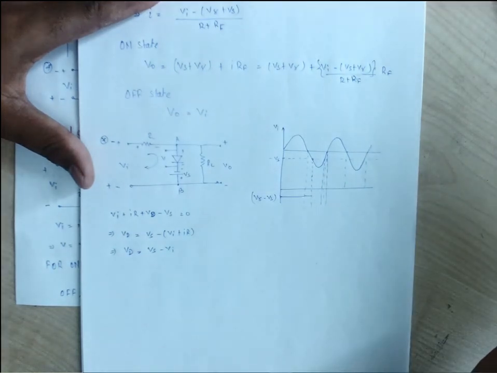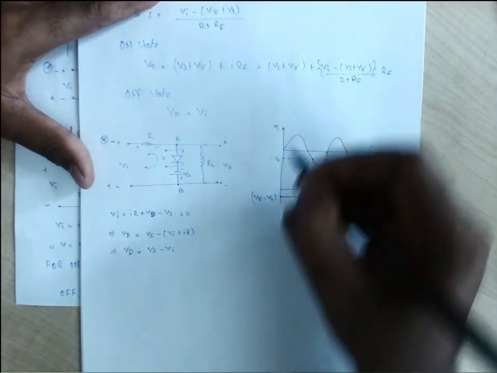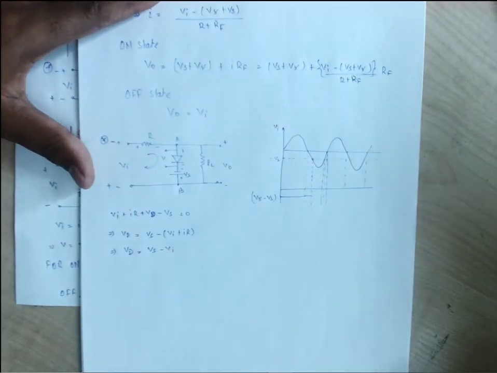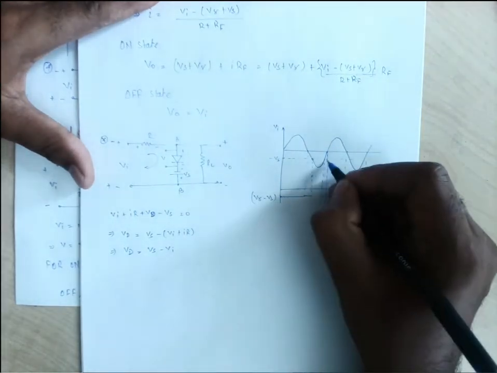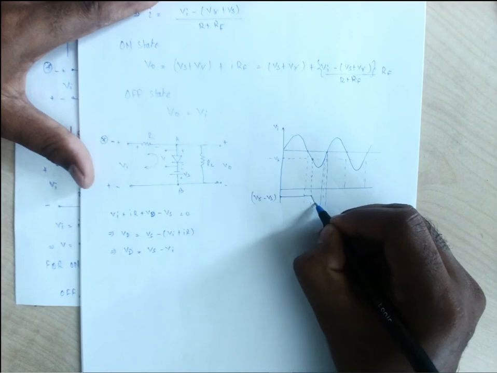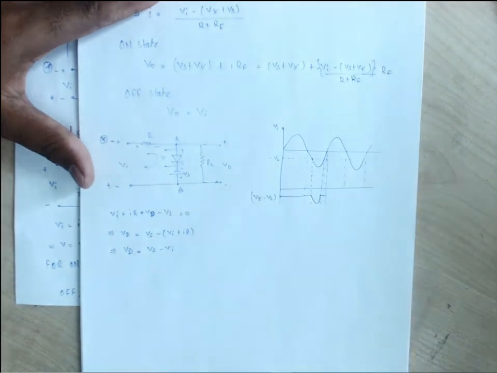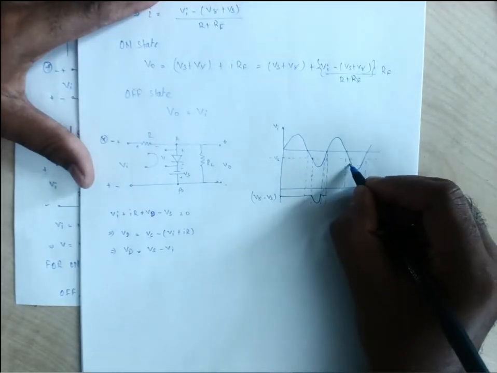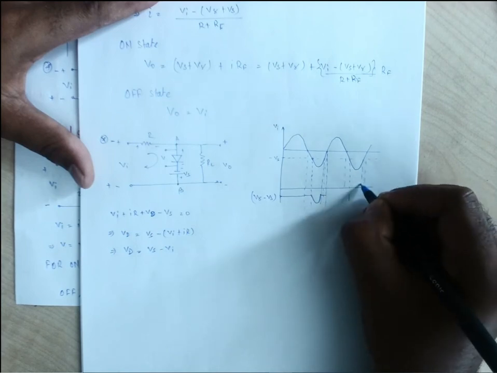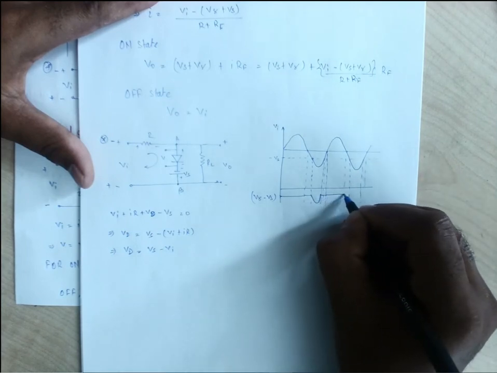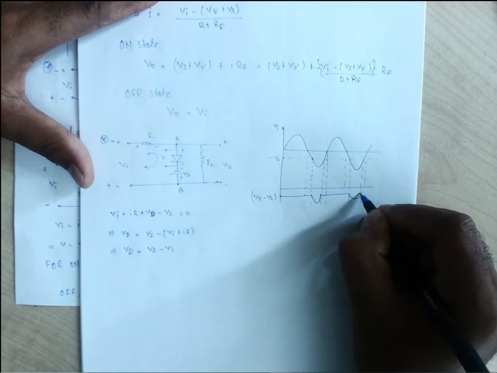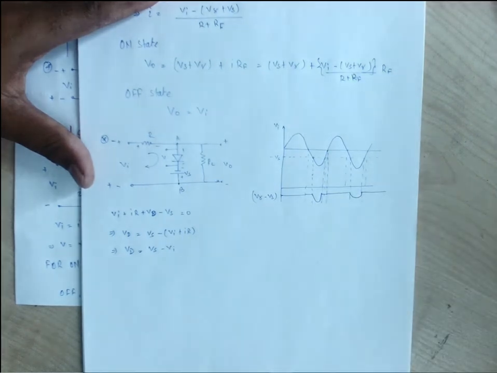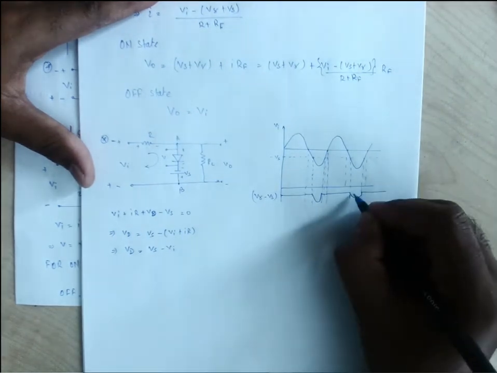The moment at which the Vi is greater than Vs, we will have our output same as the input, like this. Here also we can take out something like this. This is the output.